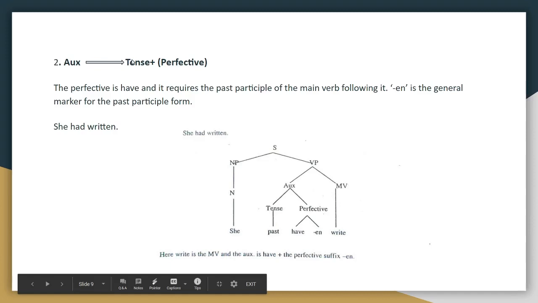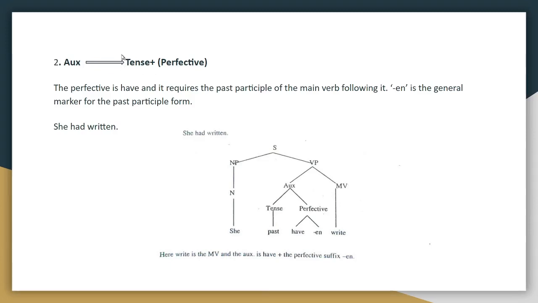Now coming to the next combination, an auxiliary can be rewritten as a combination of tense and perfective. So the perfective is have. As we already checked out, perfective is have plus en. And it requires the past participle of the main verb following it. En is the general marker of the past participle form.